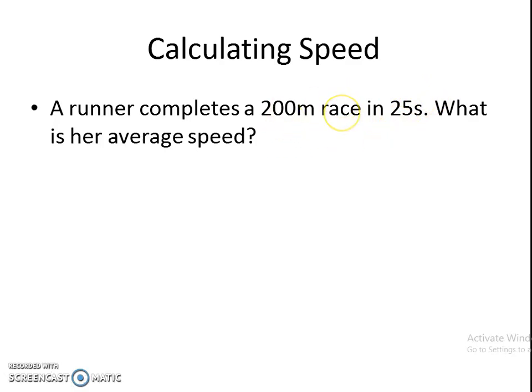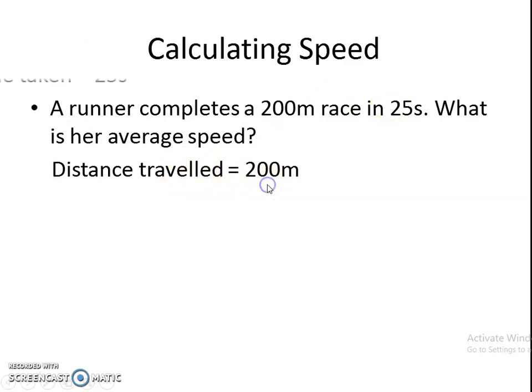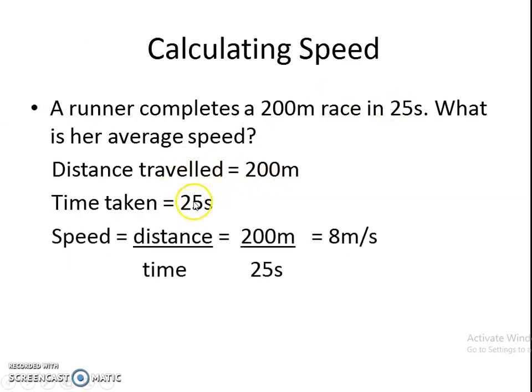So here we know the equation of speed is distance divided by time. 200 meter is the distance and 25 seconds is the time. So distance traveled is equal to 200 meter and time taken is 25 seconds. Speed is equal to distance divided by time, that is 200 divided by 25, which is equal to 8 meter per second.